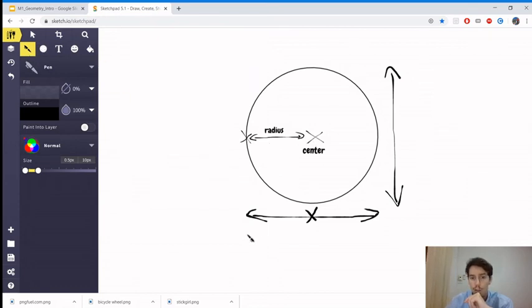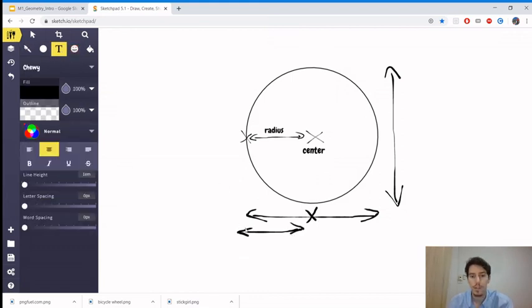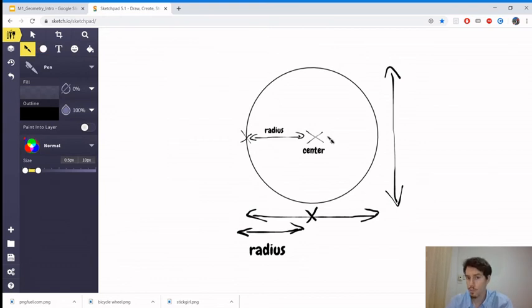The radius is here, right? The radius starts from the center to the circle. This is the radius. But if we look on the other side of the circle, to get this, we start from the middle to the circle. Here, this is also the radius, right?